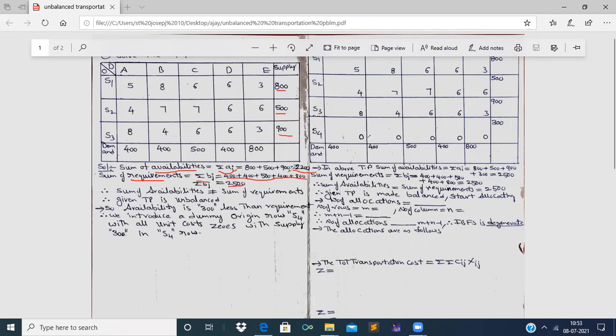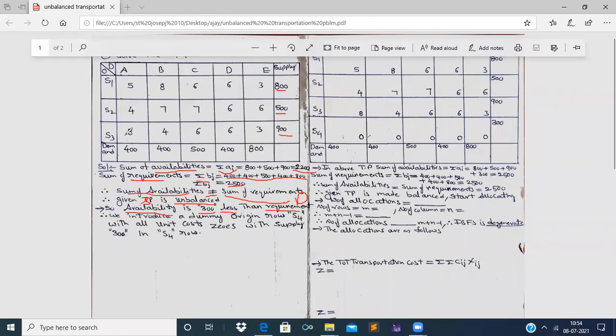If we add all these, we get 2500. Therefore, 2200 is not equal to 2500. Therefore, we have written that the sum of availability is not equal to the sum of requirements. Therefore, the given transportation problem is unbalanced. If we see clearly, the availability is 300 lesser than the requirement. Requirement is demand, right? Availability is supply. Therefore, the availability is 300 less.